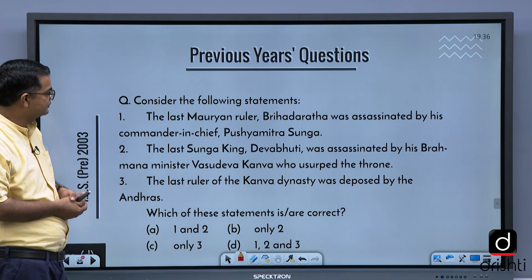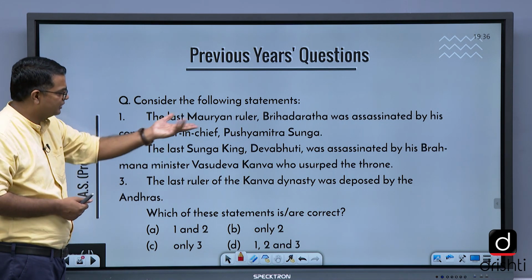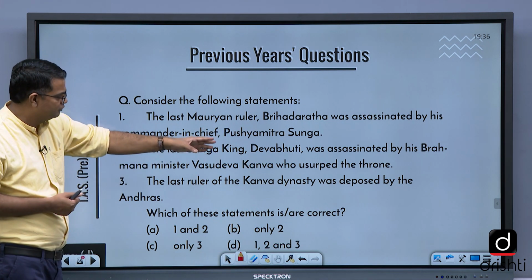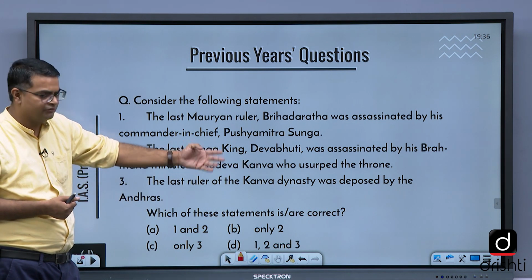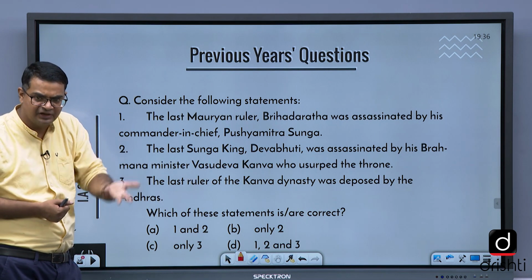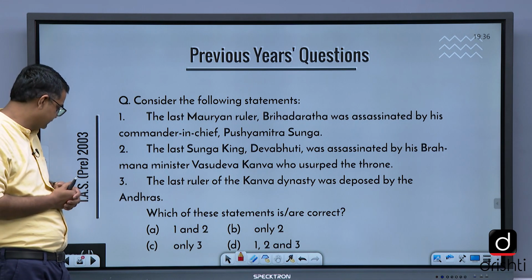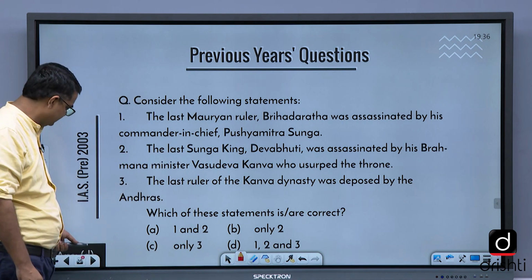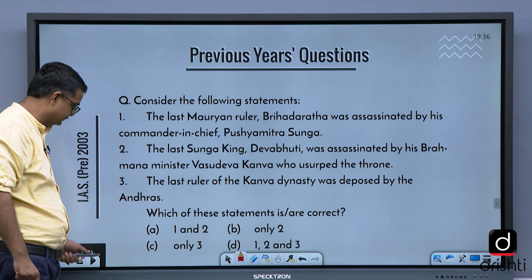Consider the following statements. Last Mauryan ruler was Brihadrat. Again, this is a political history question. Brihadrat was assassinated by Commander-in-Chief Pushyamitra Sunga. Last Sunga ruler Devabhuti was assassinated by his Brahmana minister Vasudev Kanva. Kanva dynasty was there. Indigenous dynasties, the Sunga dynasty and Kanva dynasty. The last ruler of Kanva dynasty was deposed by Andhras. So here all three statements are right. So it is related to the political history of the Mauryas.